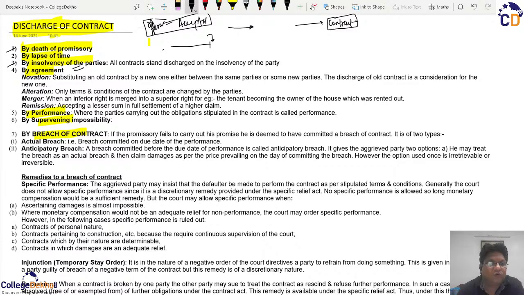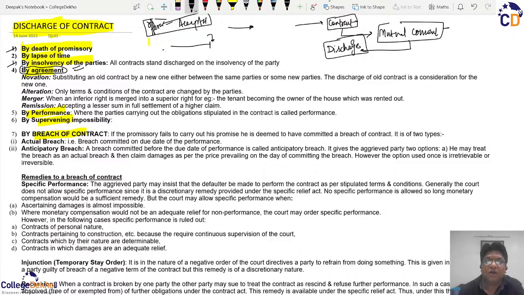Now if we go to the fourth part, that is by agreement, and this is justified because the creation of the contract was with mutual consent. So you created the contract with mutual consent, and the same mutual consent can also cause the discharge from such contract. So the mutual consideration with which you created the contract, on some other particular mutual agreement terms you can be discharged from that contract.